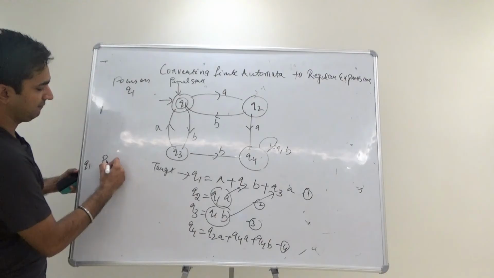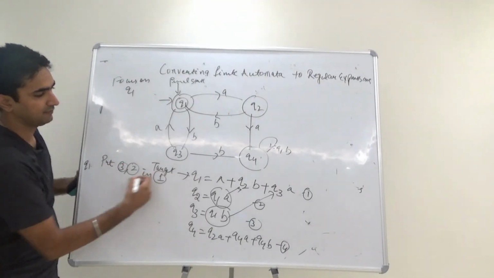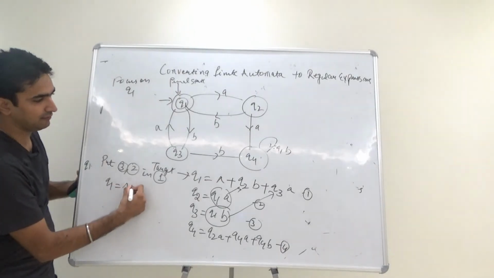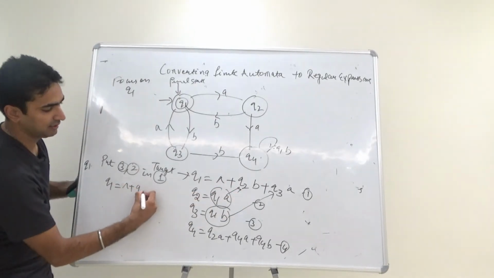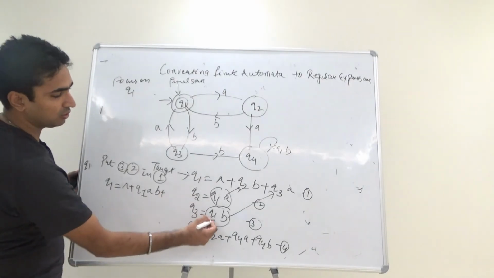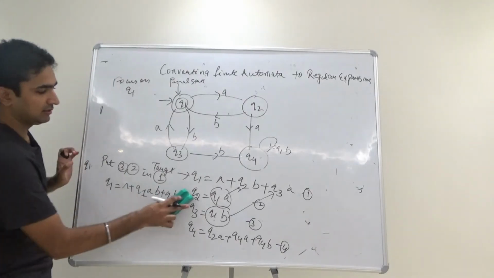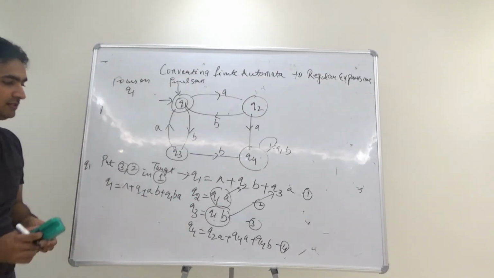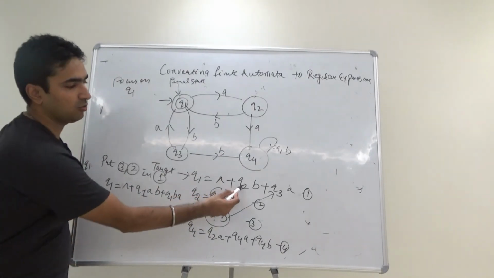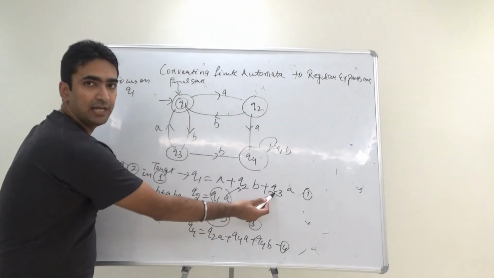I am just putting 3, 2 in 1. So I will get Q1 null plus Q2B. Q2 is Q1A, so Q1AB, and Q3 is Q1B, so Q1BA. This is what we have done. Q1A over here we got Q1AB. Q1B over here we got Q1BA.